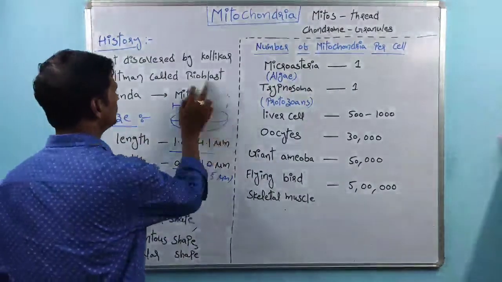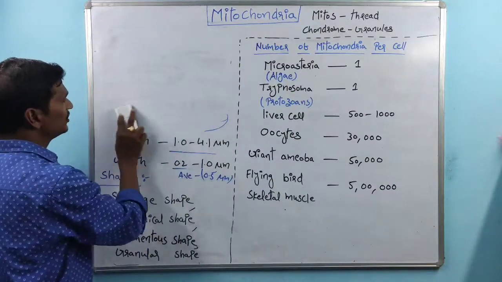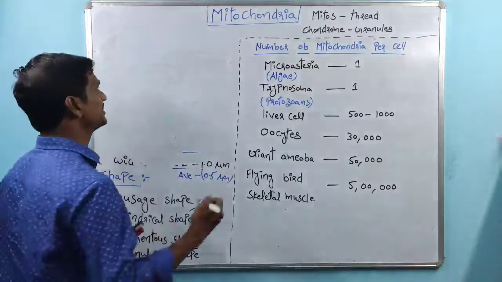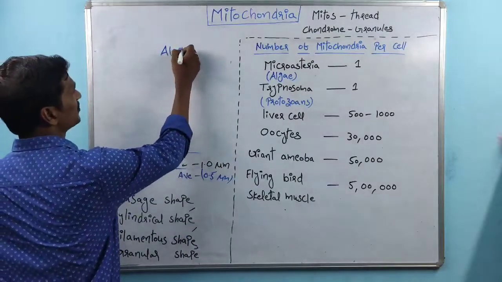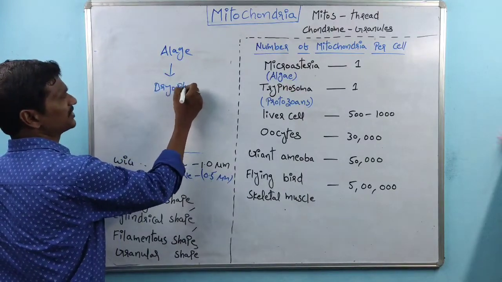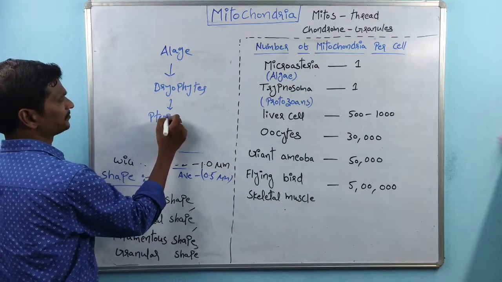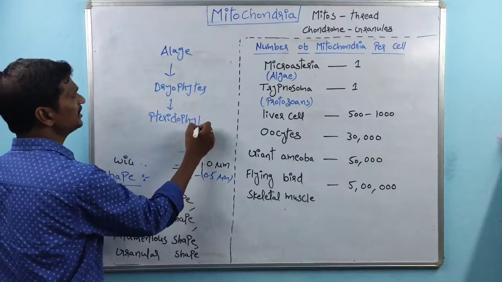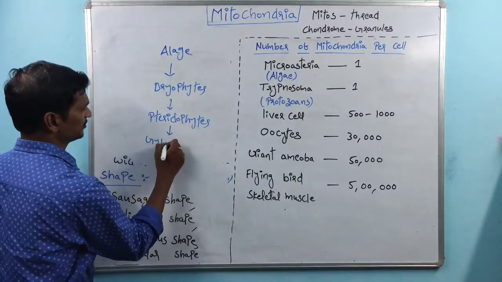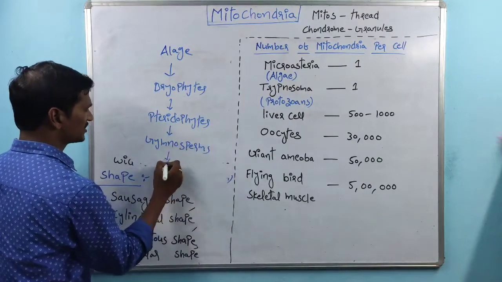See, during evolution of plants, the very first plants are algae, and next plants are bryophytes, next pteridophytes, and next gymnosperms.